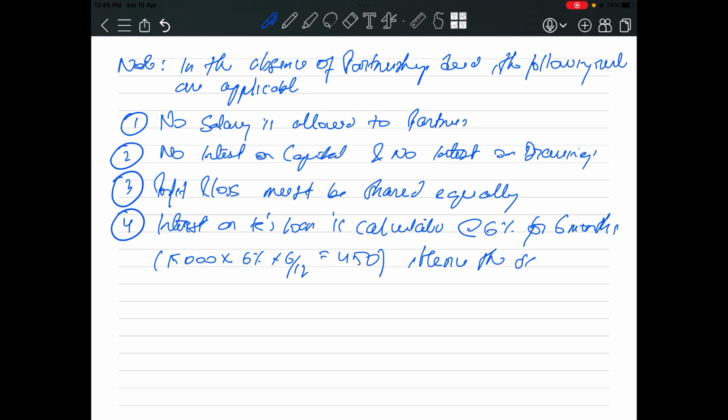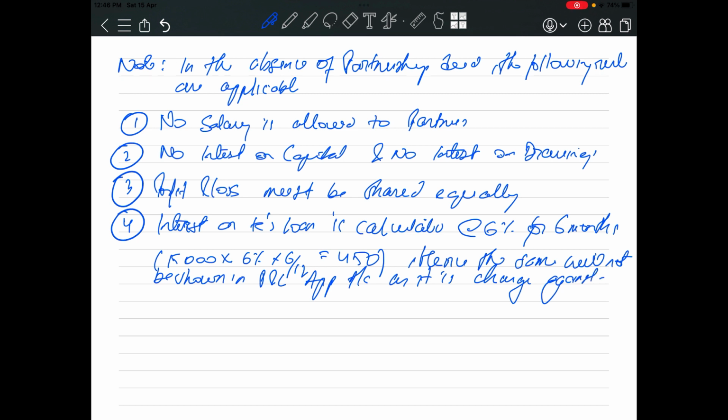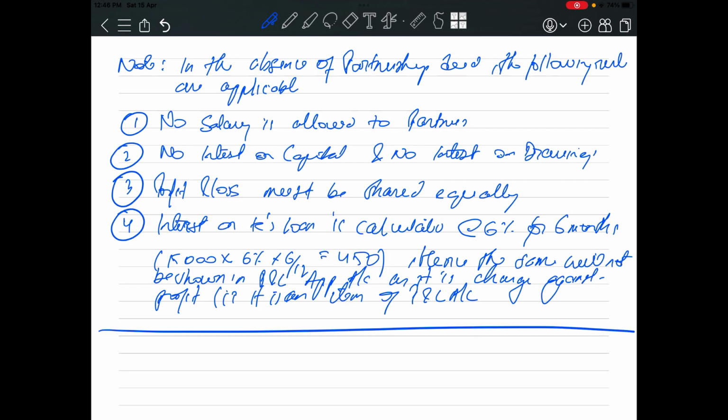Hence, the same will not be shown in the P&L appropriation account, as it is charged against profit. That is, it is an item of the P&L account.